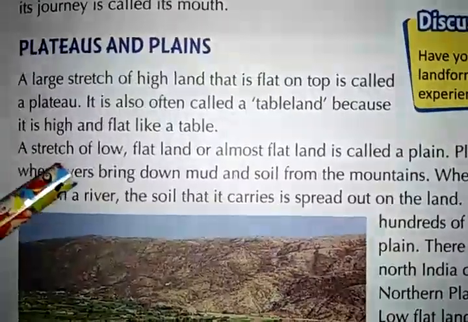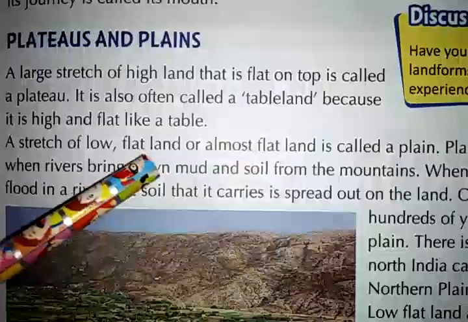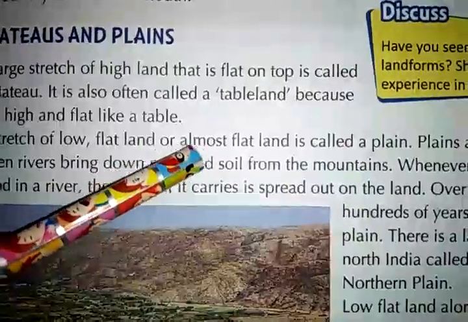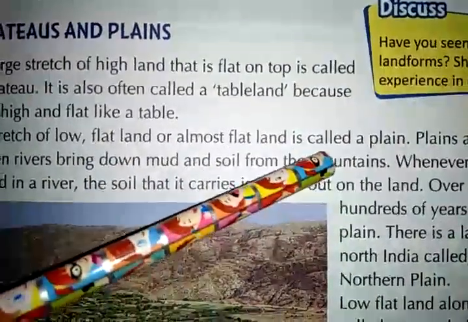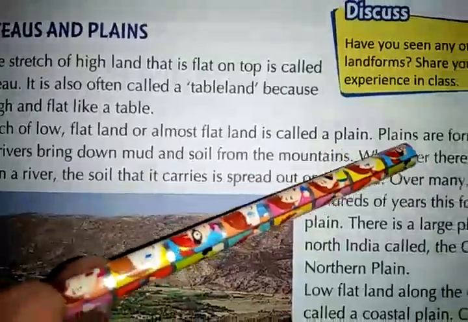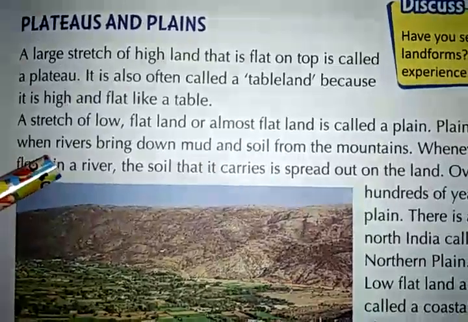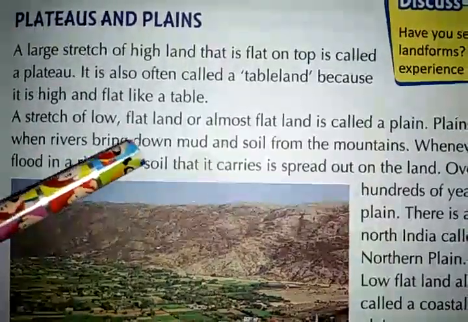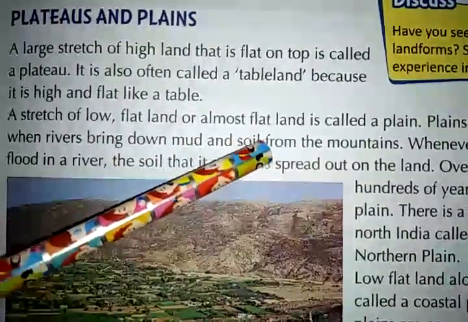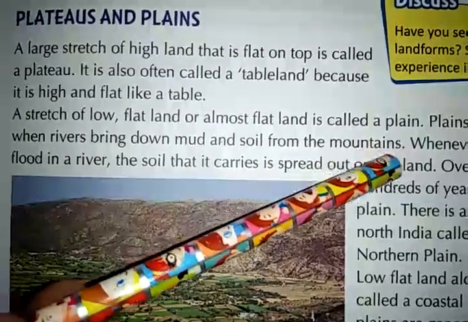A stretch of low, flat land or almost flat land is called a plain. Plains are formed when rivers bring down mud and soil from the mountains.